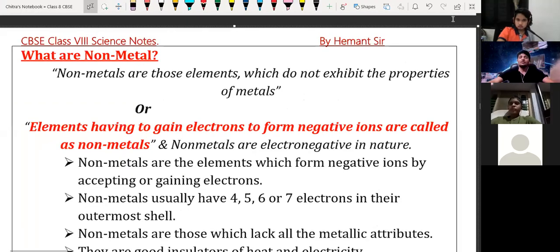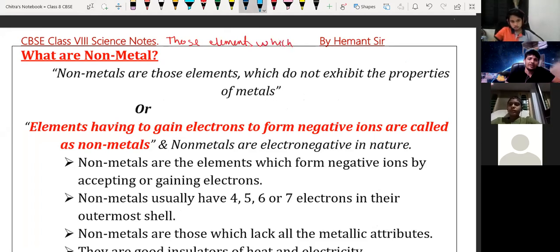We are going to discuss the non-metals. So what are non-metals basically? I'm going to write the definition over here. Those elements which have tendency to gain electron.